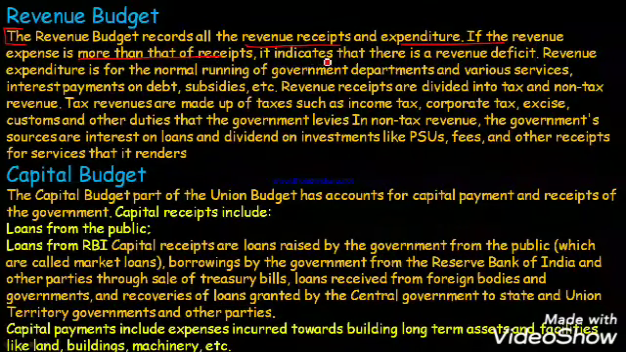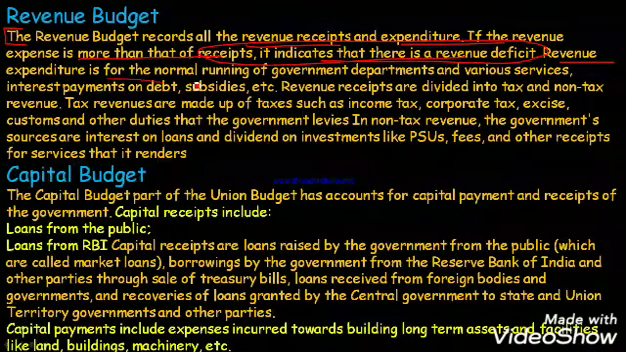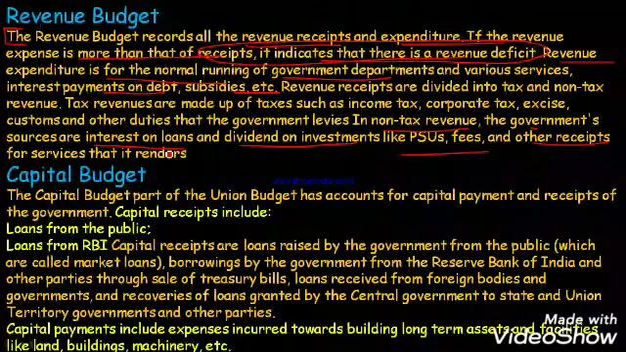If the revenue expense is more than the receipt, it indicates that there is a revenue deficit. Very important from your MCQ point of view. Revenue expenditure is for the normal running of government, like payment on debt, subsidies, etc. In non-tax revenue, the government sources are interest and dividend on investment like PSU, fees, and other receipts.